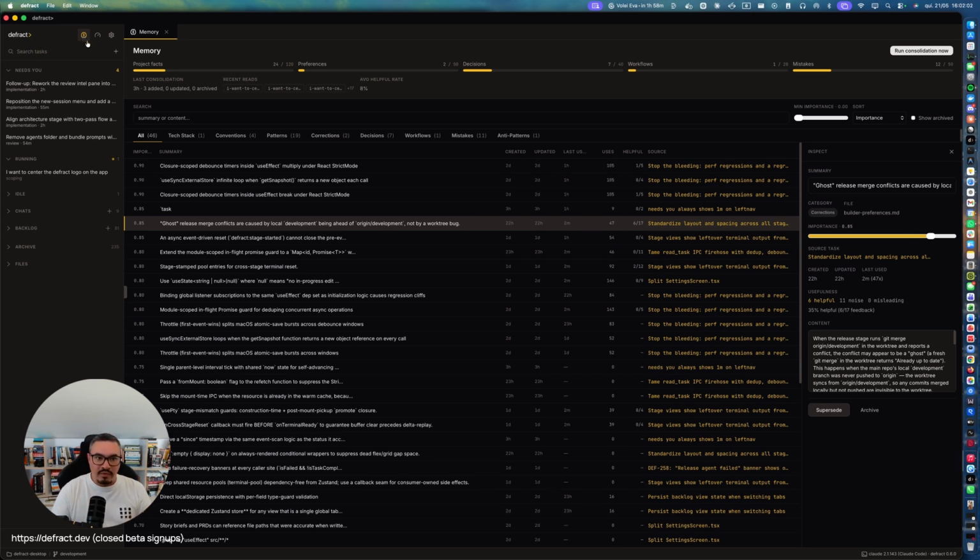And you get project facts, you get preferences, decisions, workflows, mistakes, whatever. And the agents basically create these memories. And then these memories get injected into follow-up tasks. And then based on how useful they were, you can see here there's a helpful column, and memories either rise in importance or decay over time.